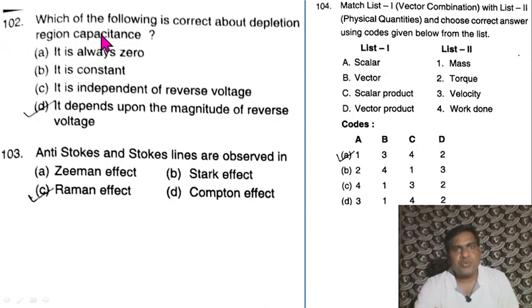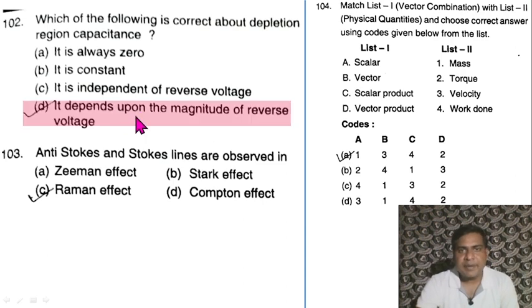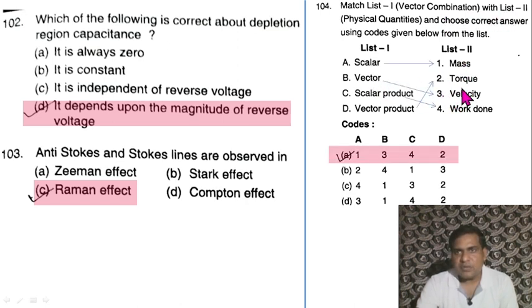Question 102. Which of the following is correct about depletion region capacitance? It depends upon the magnitude of reverse voltage. Question 103. Anti-Stokes and Stokes lines are observed in Raman effect. Question 104. Match list 1 to list 2. Okay, so scalar is mass, vector is velocity, scalar product is work done and vector product is torque. So option A is correct.